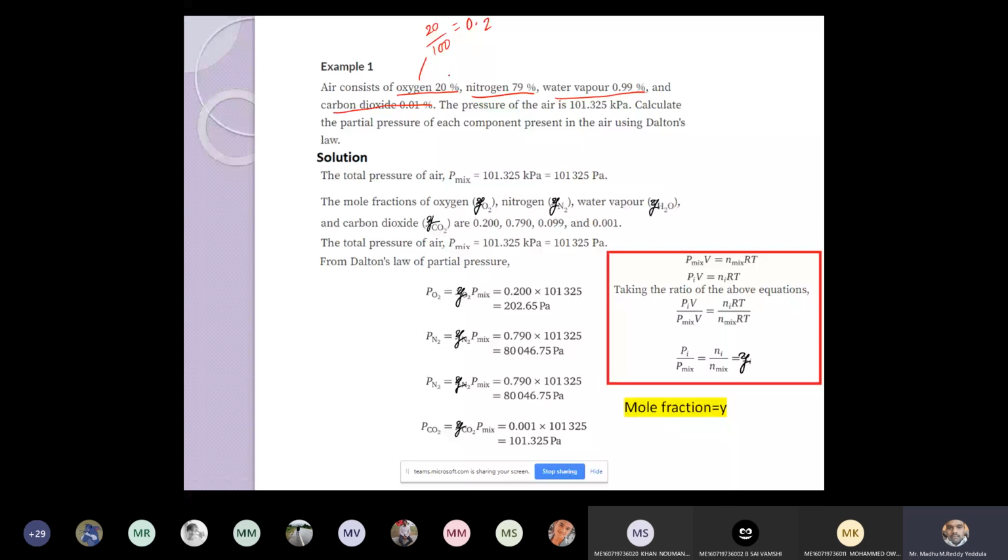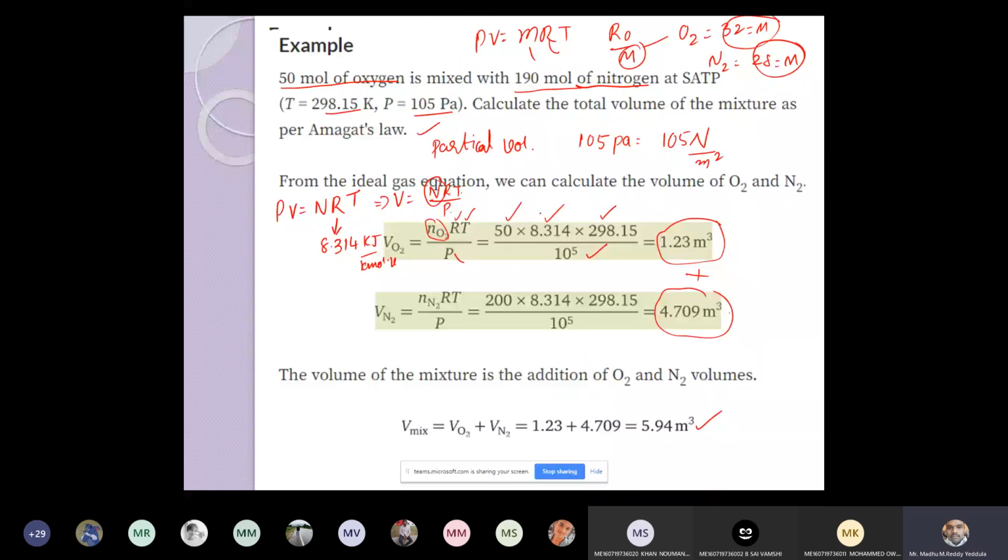The pressure of the mixture is given, and calculate the partial pressures of each component. Partial pressures means you should use Dalton's law. Whenever partial volumes are given, you should use Amagat law. So total pressure is given 101 kilopascal. Does anyone have a doubt in this problem? Some flaw is there? Can anyone tell me? No one is asking. I'm waiting for that actually.